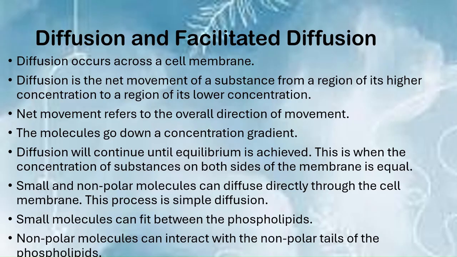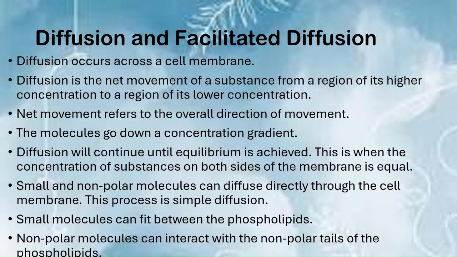So diffusion occurs across the cell membrane, and it is the net movement of a substance from a region of its higher concentration to a region of its lower concentration. And net movement refers to the overall direction of movement. The molecules go down the concentration gradient. Diffusion will continue until equilibrium is achieved. This is when the concentration of substances is the same on both sides.